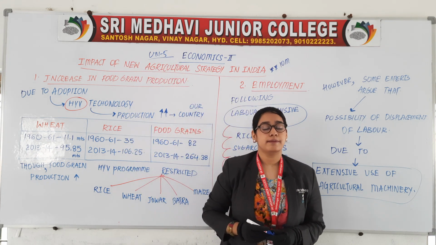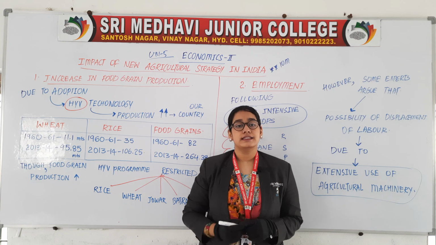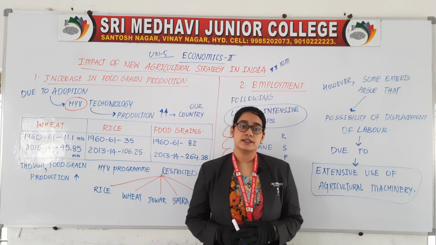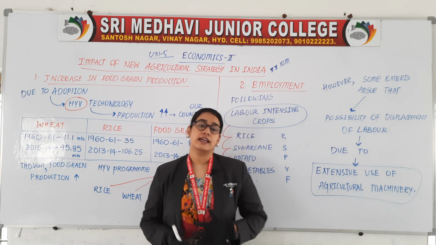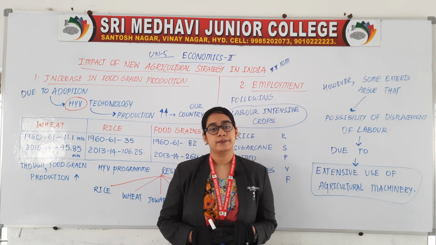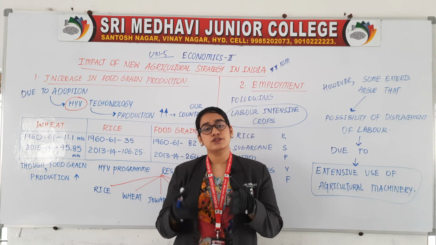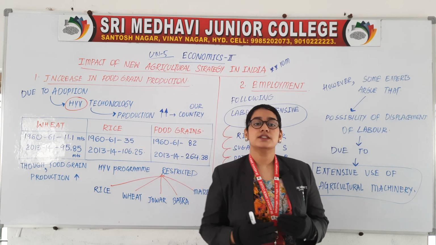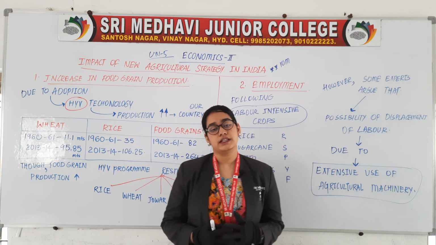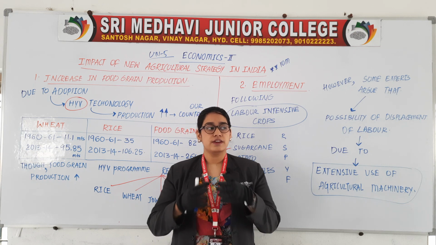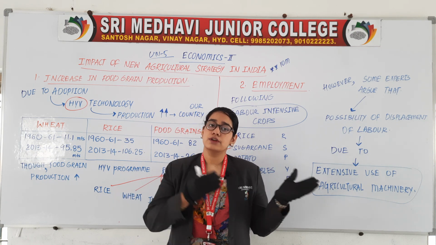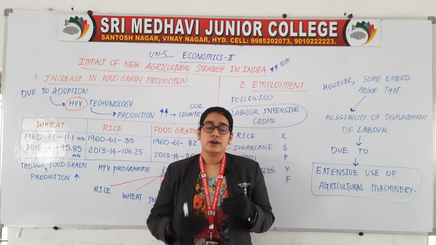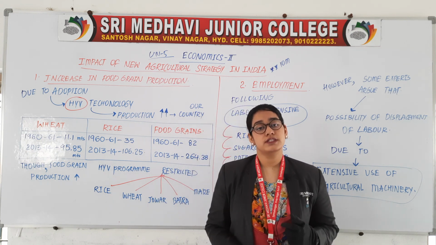We have discussed many topics from this unit, that is functions of NABARD, causes and measures of rural indebtedness, importance of agriculture sector in Indian economy. Then we have also discussed causes of low productivity in agriculture. What are the measures to improve the agricultural productivity, right? So we have discussed many topics. In the last class also we have discussed the topic like food security. What are the measures to improve the food security?